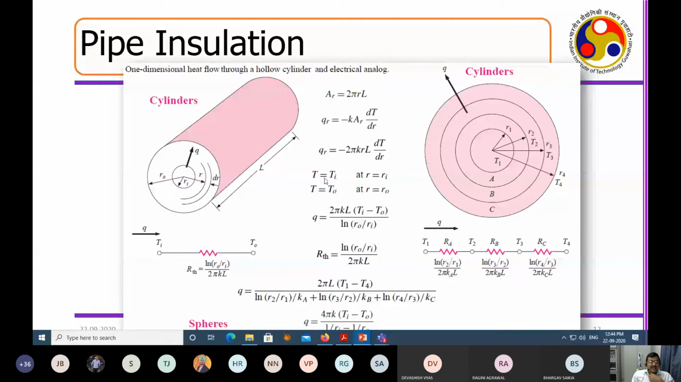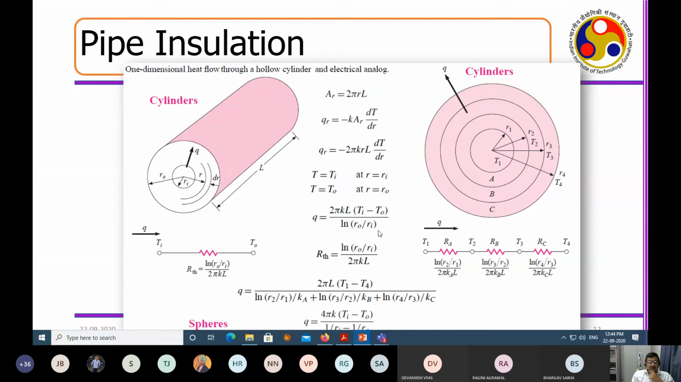Now T equals Ti at this particular point, and T equals To at this. This is Ri, this is Ro. You define two boundary conditions here. And if you solve these equations, what will happen? Now you may see here, this is dr by r. This has a correlation as dr by r. So if you integrate, Q at r is this.